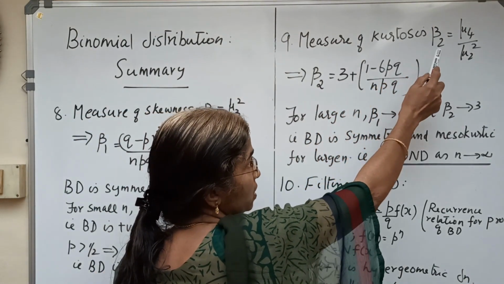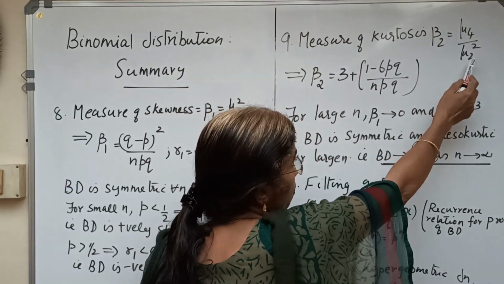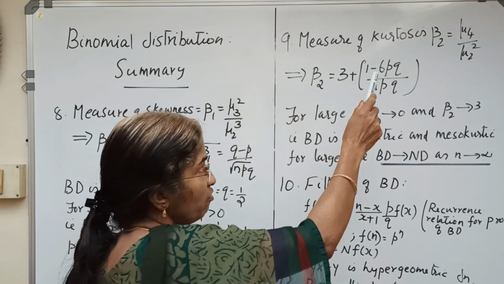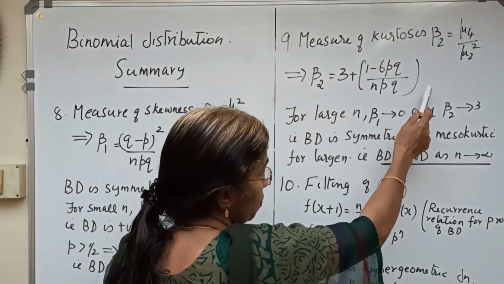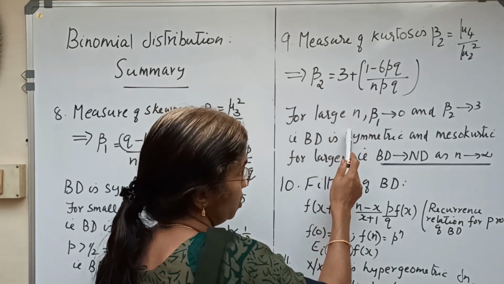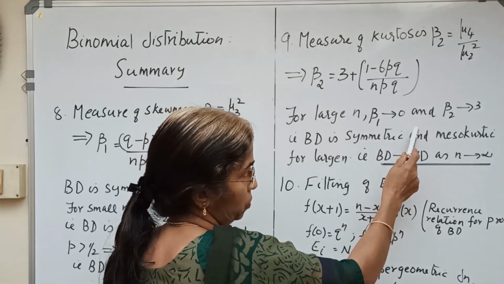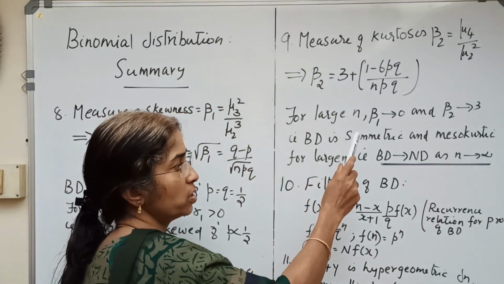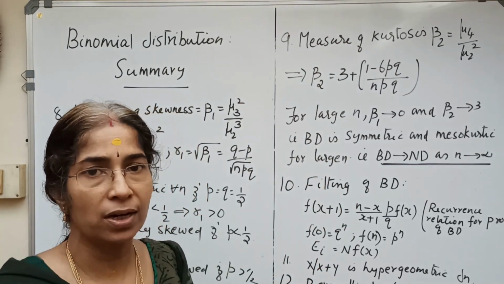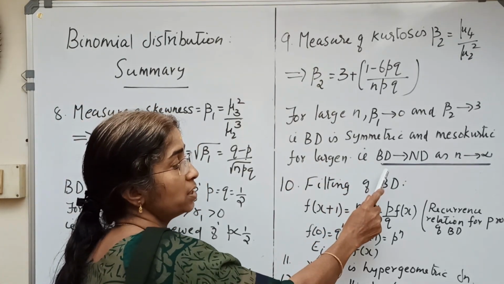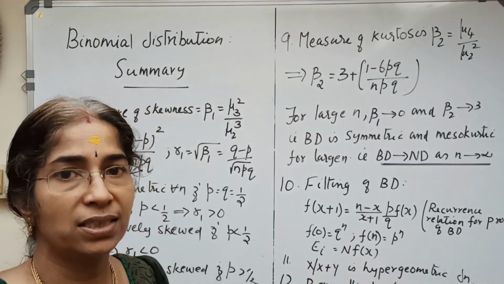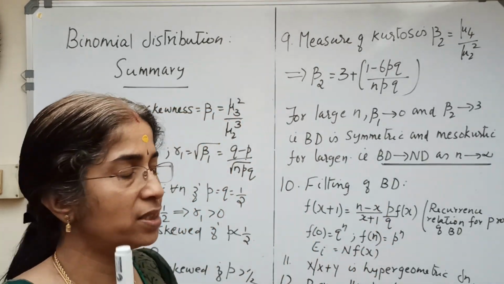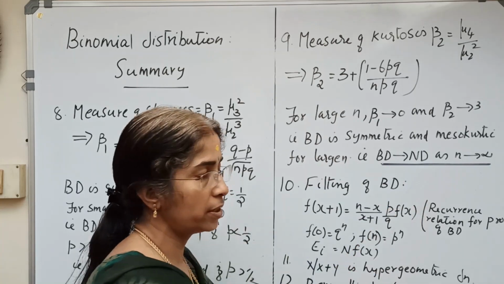Now, measure of kurtosis beta2 = mu4 / mu2^2 gives beta2 = 3 + (1 - 6pq) / npq for binomial distribution. For large n, beta1 tends to 0 and beta2 tends to 3. That is, binomial distribution is symmetric and mesokurtic for large n. That is, binomial distribution tends to normal distribution as n tends to infinity. Very important point.